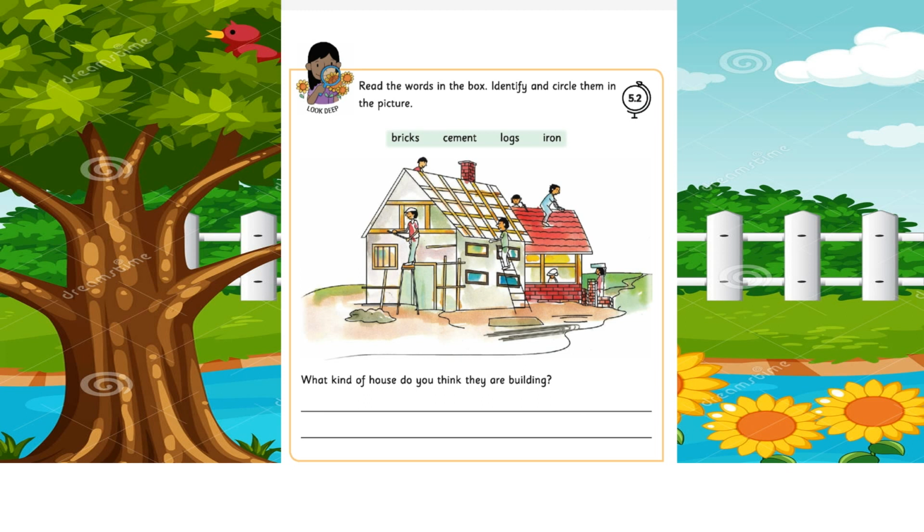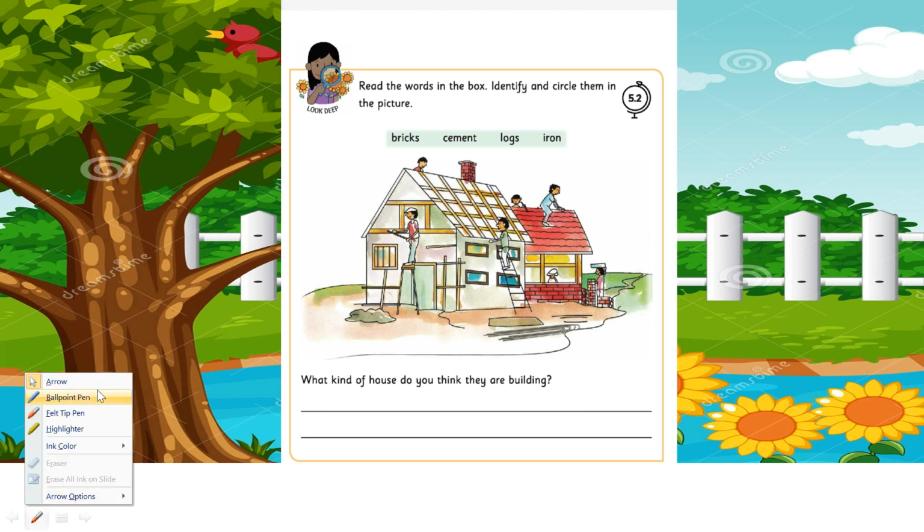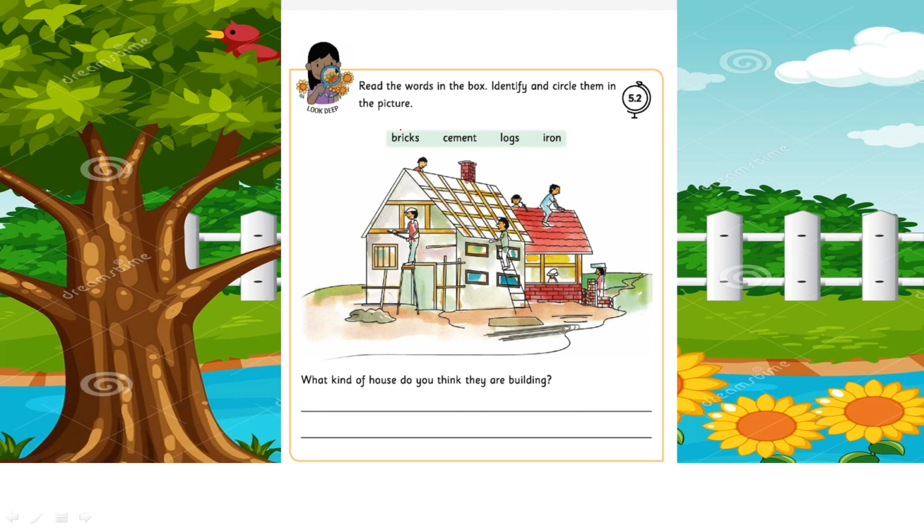See, what is the first one? Children, see the first one. What is this? Bricks. Okay, you read one by one and circle it. Where are the bricks here? Can you find where the bricks are? Yeah, very good.